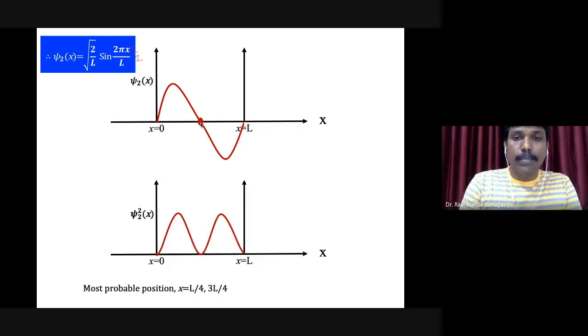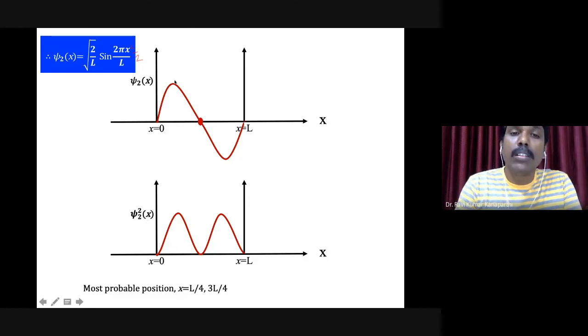Then the probability we can plot. It is nothing but the square of psi 2, psi 2 square. Anything squared is going to be positive, right?